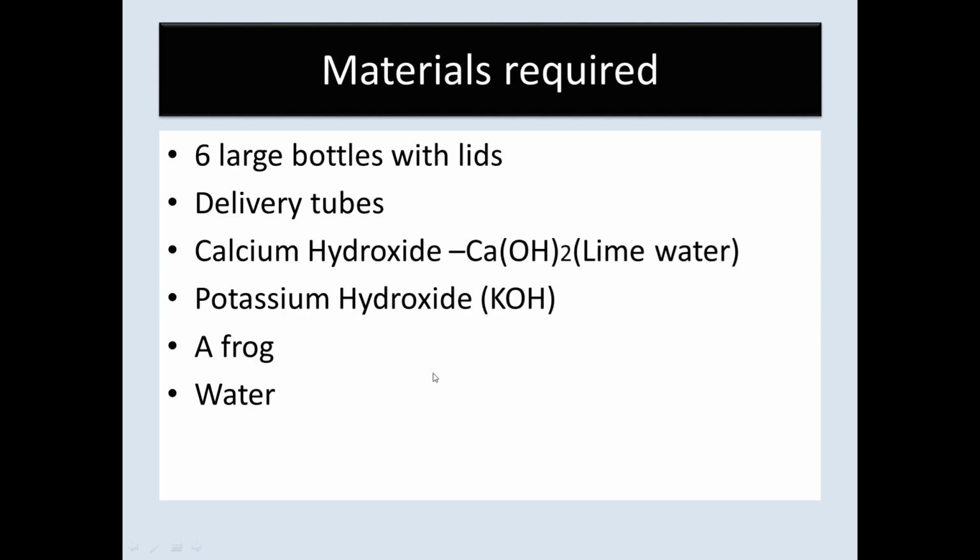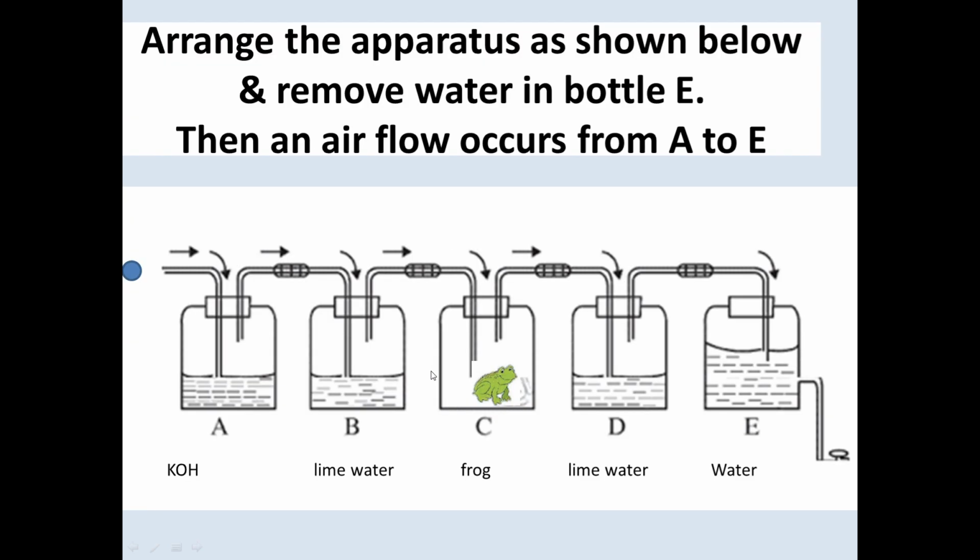You set up this apparatus like this, connecting 5 bottles with the delivery tubes, and they have been labeled as A, B, C, D and E. Bottle A is connected to B by the delivery tube like this, and the 5th bottle contains water, and there is a tap to remove water here.